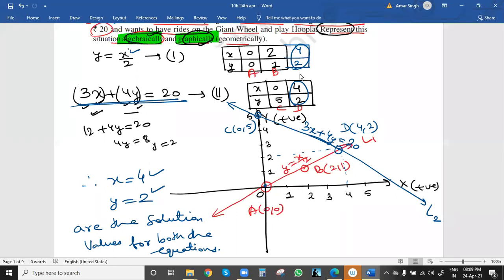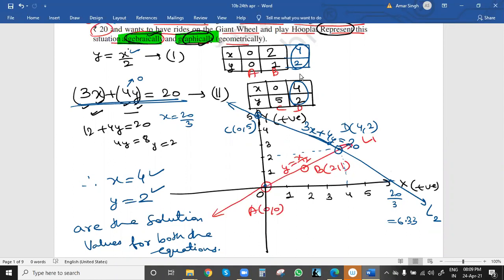For meeting at the x-axis, we can put y equal to 0, because at the x-axis the y coordinate is 0. Suppose here it meets, say around 6, so y will be 0. To obtain this, for the second line L2, we put y equal to 0. If you take y equal to 0, this term will be 0, and x will be 20 by 3. So this graph will cut the x-axis at 20 by 3, which is 6.33. You just have to know these values and we can make the graph accordingly, also with the help of a proper scale.